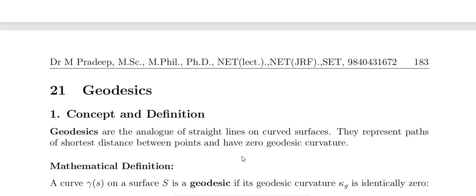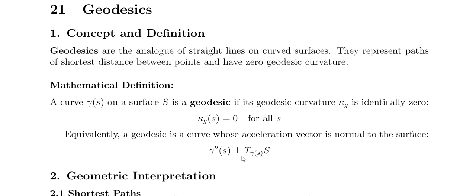Finally, geodesics. Geodesics are the analogues of straight lines on a curved surface, the path of shortest distance between points, and have zero geodesic curvature. So what is the mathematical definition?